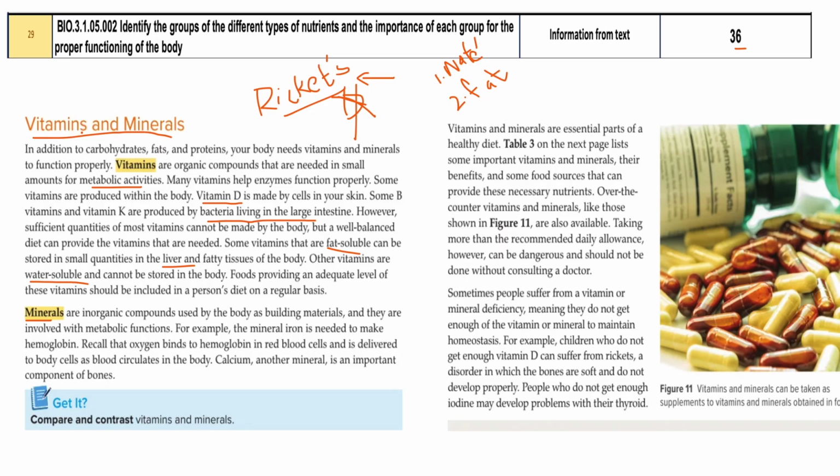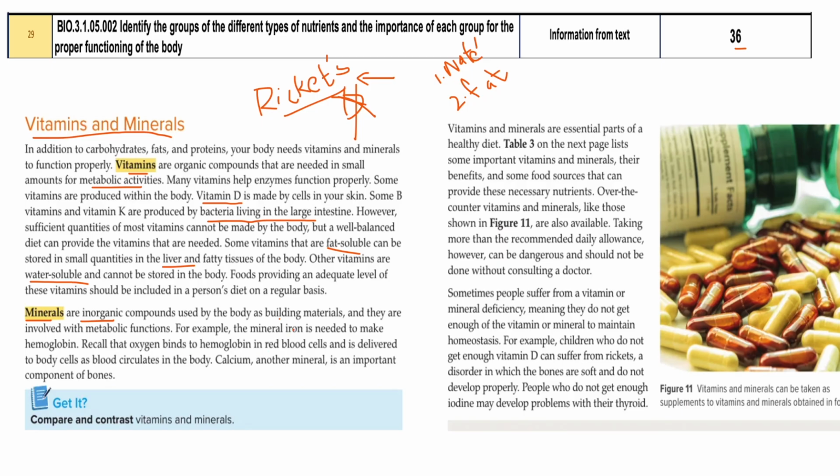So vitamins are organic, which means they contain carbon. But on the other hand, minerals are inorganic, right? They do not have carbon, and these are the compounds used as the building materials of the body, and also helping in the metabolic functions.